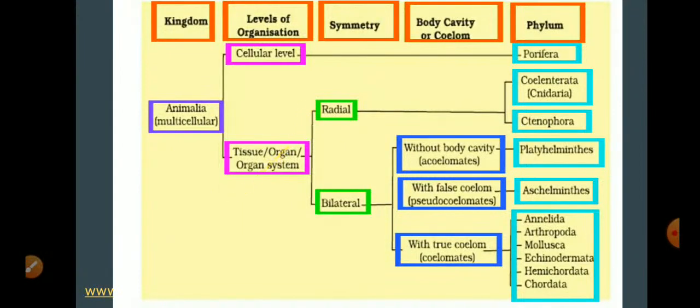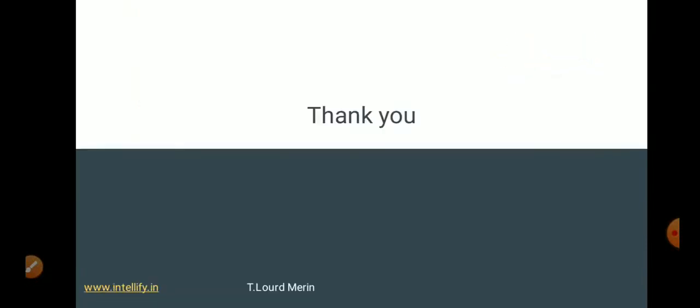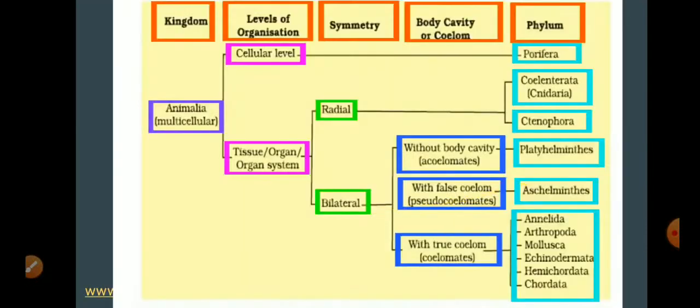Okay, under cellular level we have Porifera phylum, which falls under this, whereas here under tissue, organ and organ system level, we have two types, that is radial and bilateral symmetry. Okay, these have these two types of symmetry. Then under radial symmetry we have the phylum Coelenterata and Ctenophora.